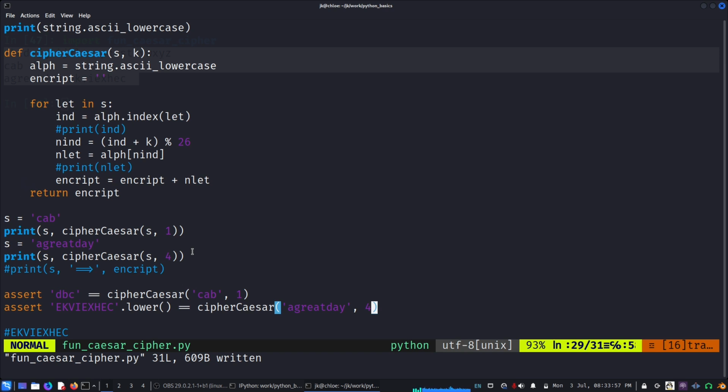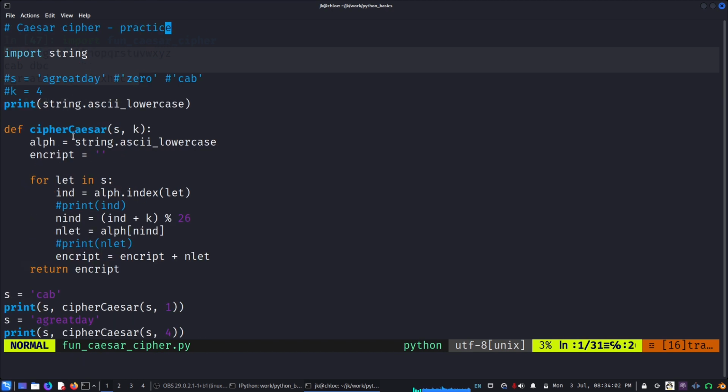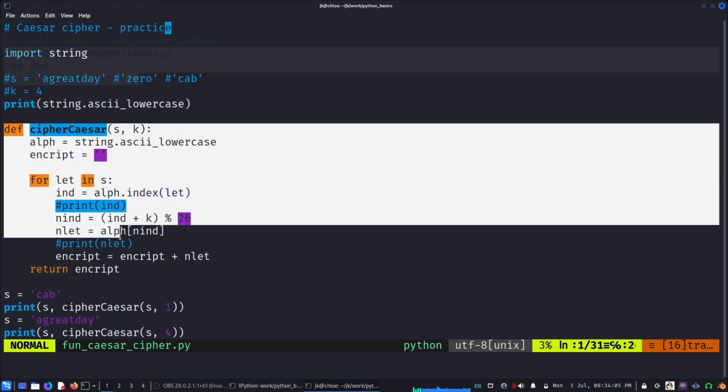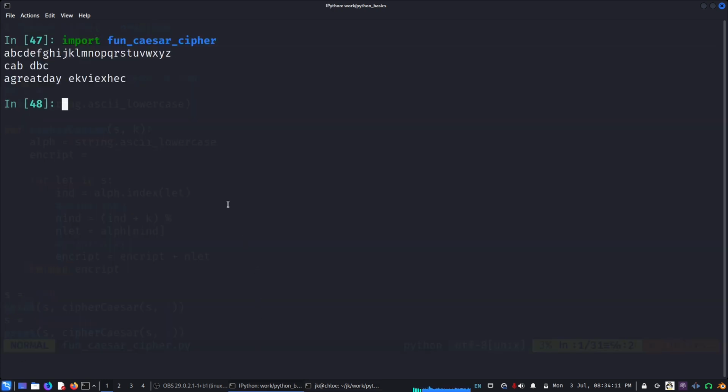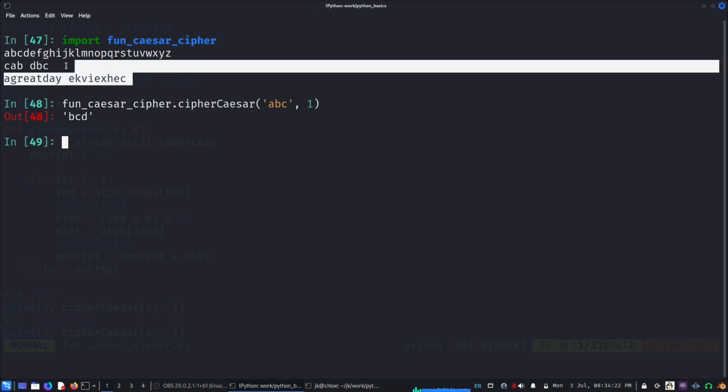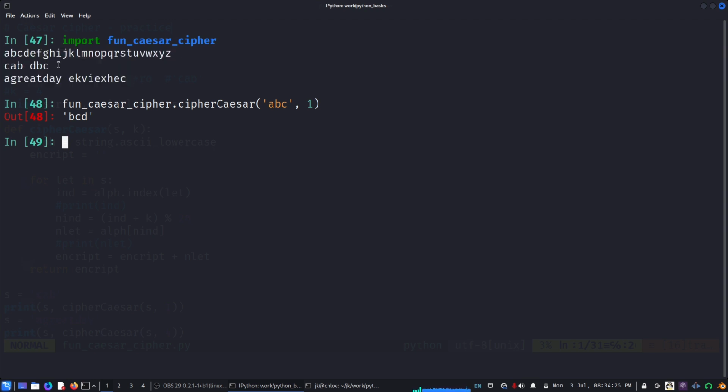So one of the things that can help, for example: I wrote this, where I'm testing a piece of this code, but I want to use this function from somewhere else. I want to say fun Caesar cipher dot cipher Caesar ABC, 1, like that. Then I don't want to see any of the tests. There may be many more testing conditions in that piece of code, but I am not interested in seeing any of those when I just import it. I just want to use this function.